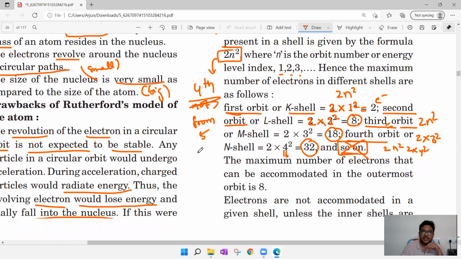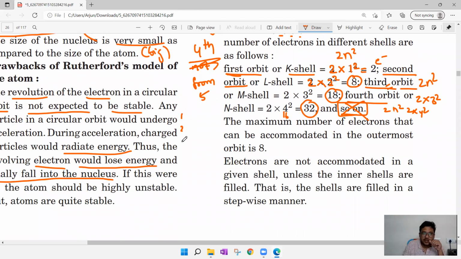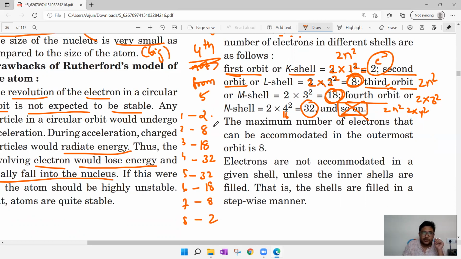From 5, what happens? You see, first orbit, second orbit, third orbit, fourth orbit, fifth orbit, sixth orbit, seventh orbit, eighth orbit. I told you there will be 8 orbits, right? Last, the 120th element. Now in the first orbit, how many electrons did we get? 2. In the second orbit? 8. In the third orbit? 18, by using the formula. Fourth orbit? 32. Now the fifth orbit, it will repeat from the back: fifth orbit 32, sixth orbit 18 electrons, seventh orbit 8 electrons, eighth orbit 2 electrons.